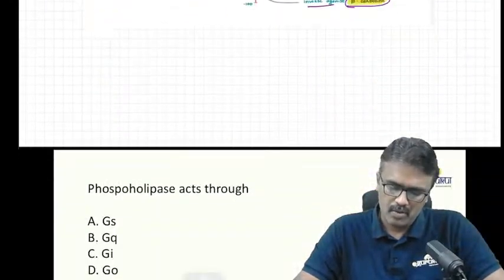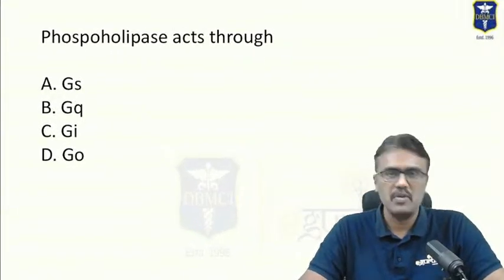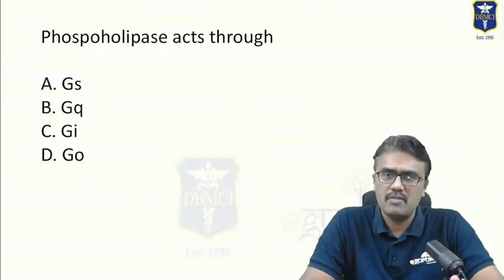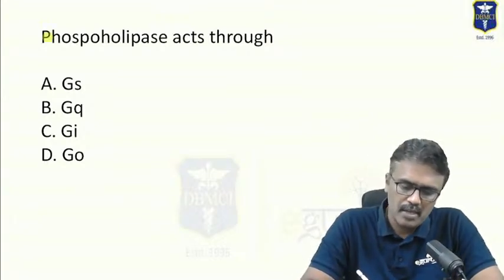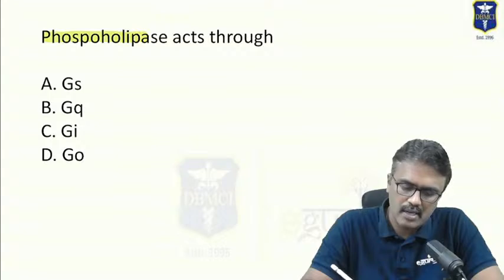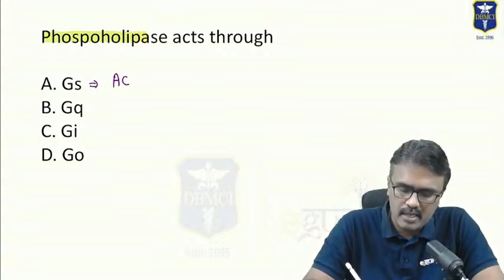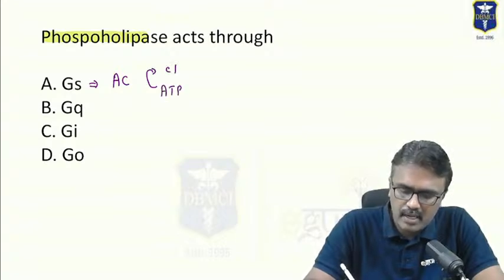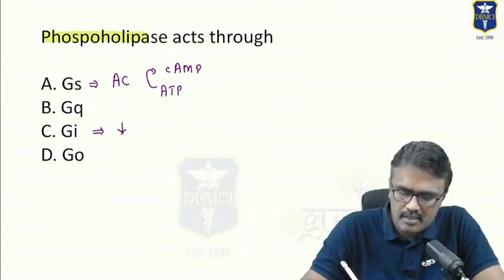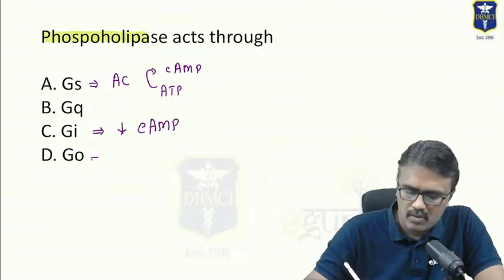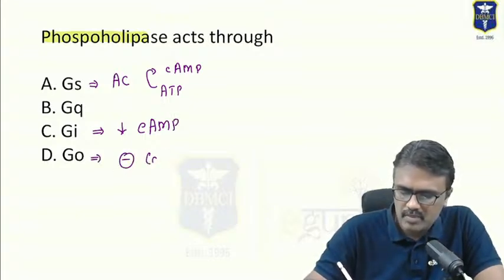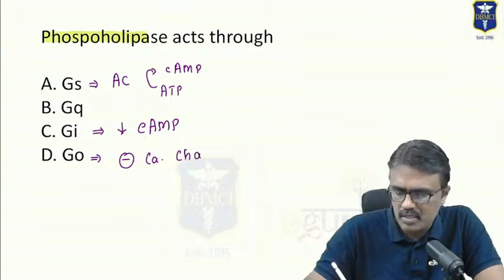Now let me move on to the next question. It's a general pharmacology question. It will come in physiology and pharmacology also. So phospholipase acts through, what is that? Gs is a receptor which will stimulate adenylyl cyclase, which will convert ATP into cyclic AMP. So it will increase cyclic AMP. Gi decreases cyclic AMP. What does Go do? It inhibits the calcium channel. That is Go.